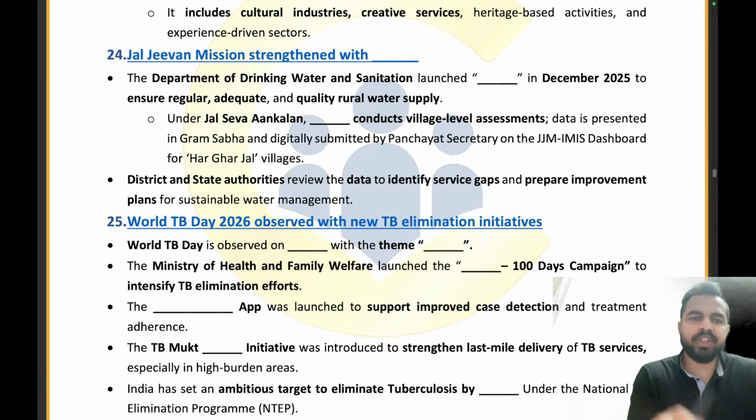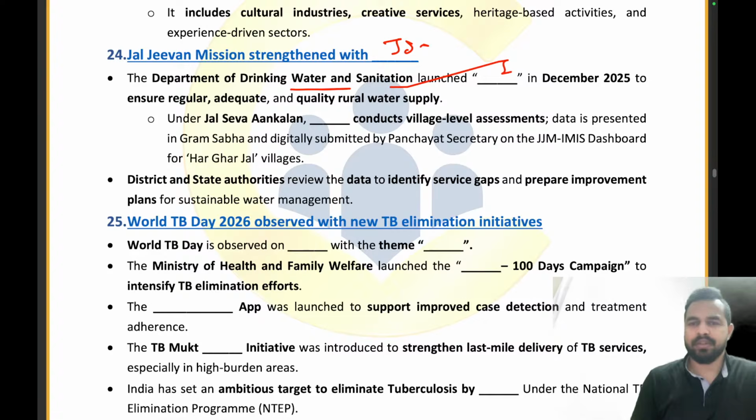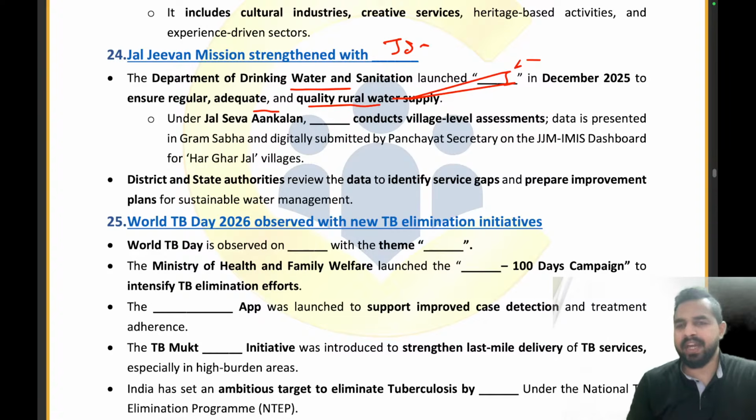Now let's try to answer this question. The Jal Jeevan Mission is strengthened with which initiative? Jal Seva Ankalan. The Department of Drinking Water and Sanitation has launched the Jal Seva Ankalan to ensure regular, adequate and quality water supply. And in which year was the Jal Jeevan Mission launched? It was launched in 2019.